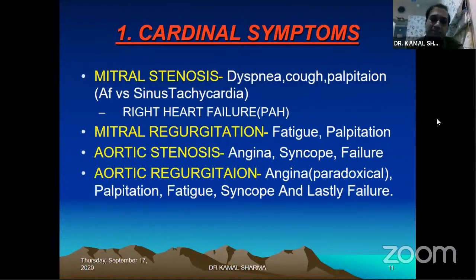Hence the blood is primarily directed towards important organs like brain, kidney, heart, etc. And the muscles are deprived of flow by whatever amount is deducted by the regurgitant fraction. So that is the compromise the muscles have to make, and hence the symptom of fatigue comes in patients who have regurgitant lesions.